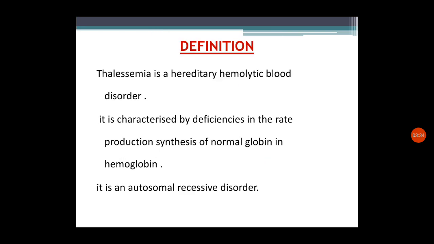So we can see some more definitions. It is a hereditary hemolytic blood disorder. It is characterized by deficiencies in the rate of production, the synthesis, of normal globin in hemoglobin, and we can add a point, that it is an autosomal recessive disorder. So it is affecting the recessive chromosomes.